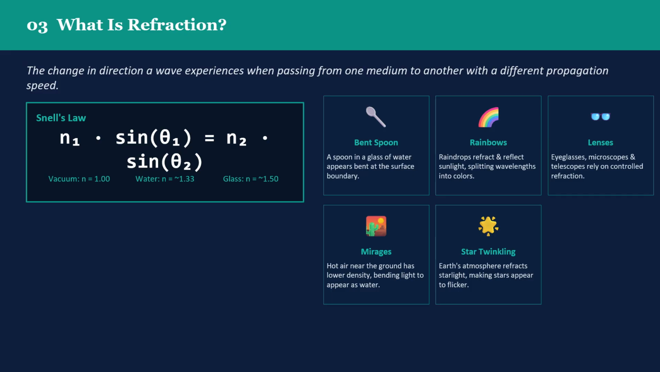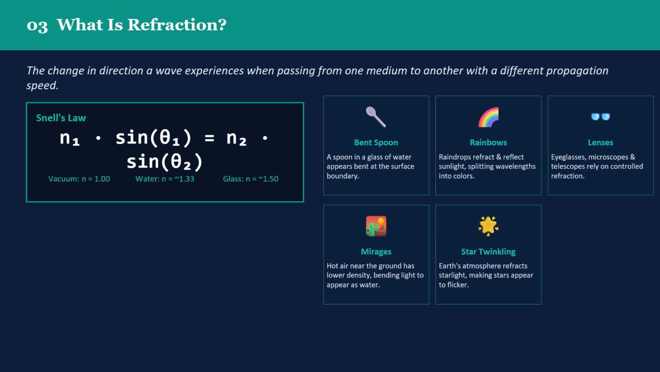4. What is refraction? Refraction is what happens when a wave changes direction as it moves from one material into another with a different speed. This happens with light, sound, water waves, any kind of wave.